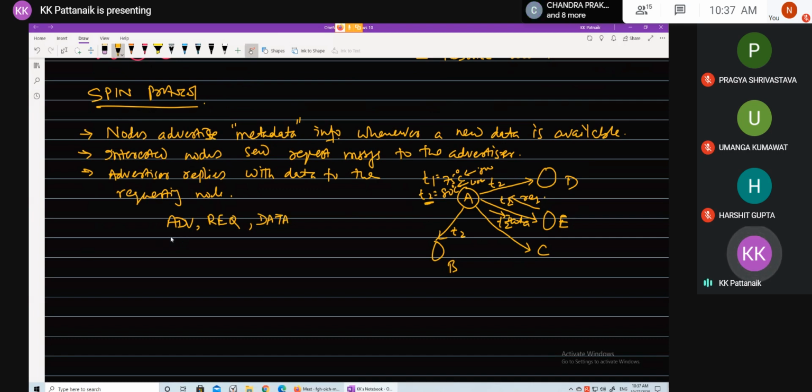The advertisement message is when a node having new data advertises to all its neighbors, and the request is from the node that is interested in getting that new data, and data is finally transmitting the intended data.